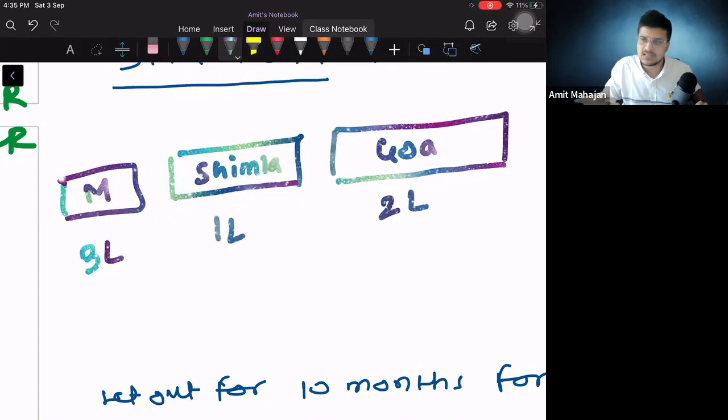All the 3 properties are self-occupied properties for me, but the government is not allowing me to keep 3 self-occupied properties. The government is asking me to consider one house property as deemed to be let out property. Think and tell me, which property will you consider as deemed to be let out property? Tell me in the chat. My question is, which property will you consider as deemed to be let out property?